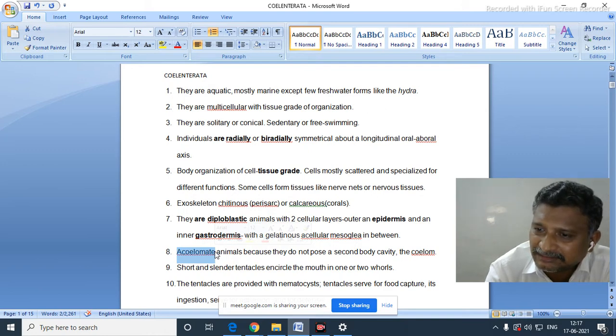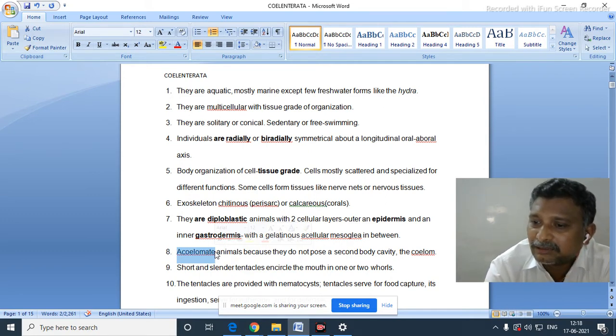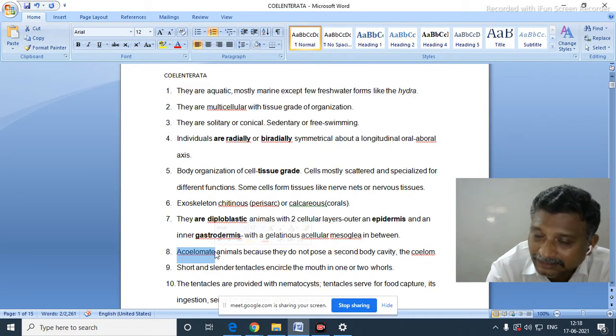Here, the first true coelomate organism is Annelida, which is a schizocoelomate phylum. Before that, Nematohelminthes is there, a pseudocoelomate phylum. Earlier to this, Platyhelminthes, an acoelomata phylum. But in Coelenterata there is no such wording as coelom.